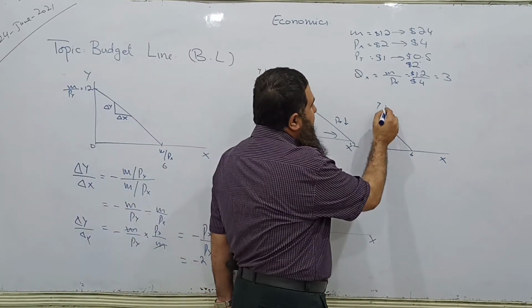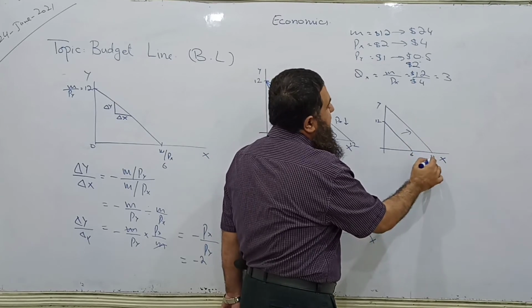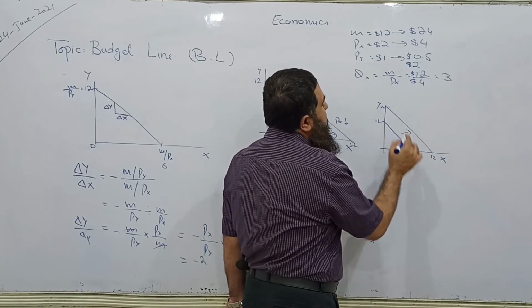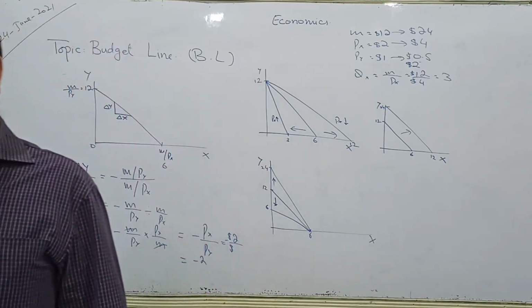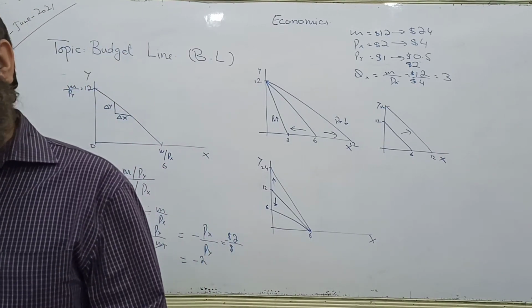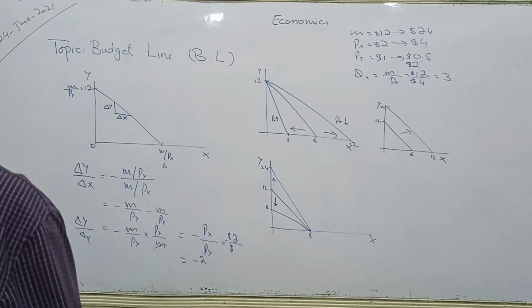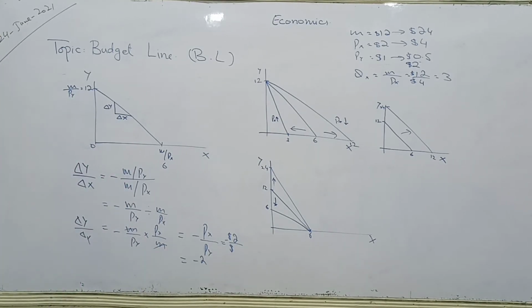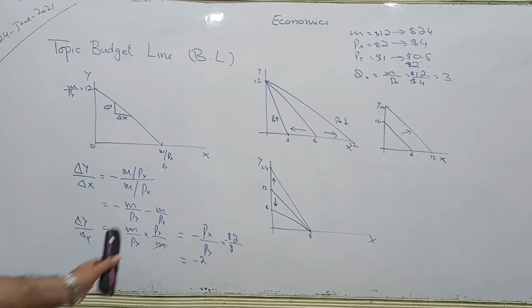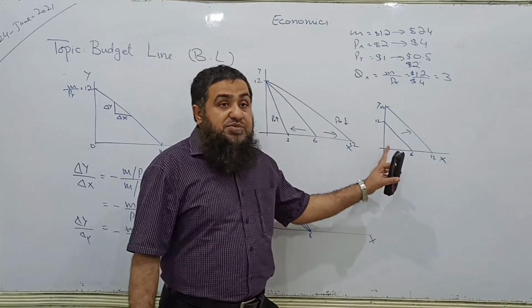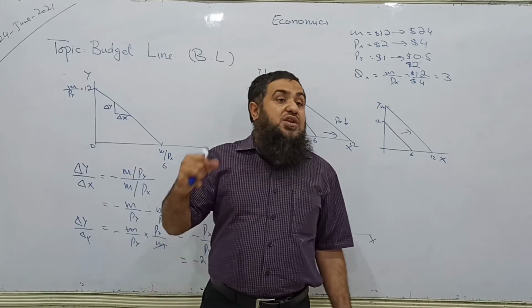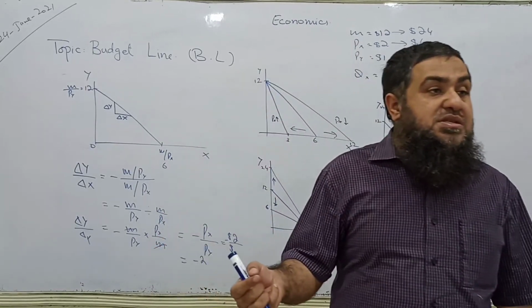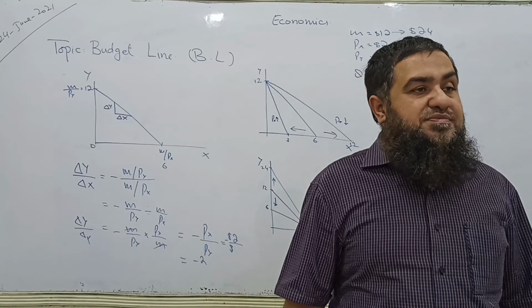So the budget line will have a parallel outward shift. Here it will be 12 and now 24. Slope is not changing due to the increase in income. Yes, parallel outward shift. Your affordability has increased. If I am paid more income, my affordability in nominal terms has increased. I am saying parallel outward shift because prices haven't changed. If you are having a non-parallel shift, that means prices have also been changed.